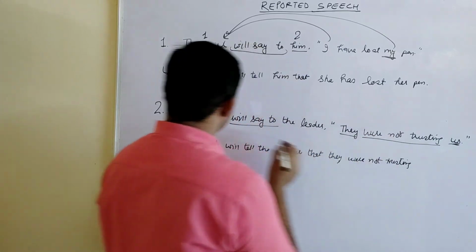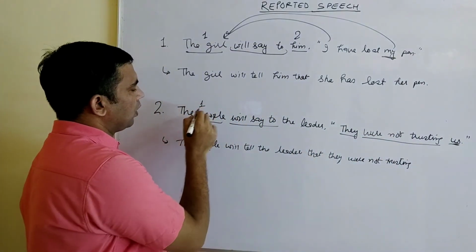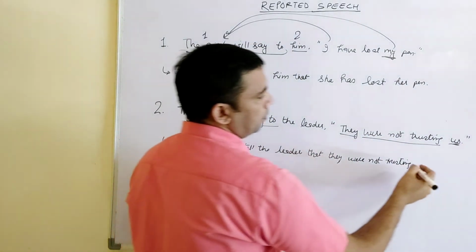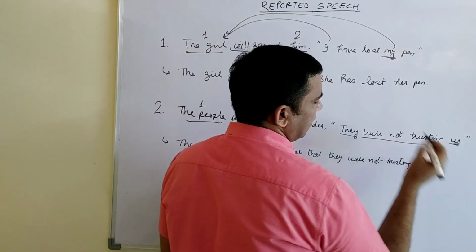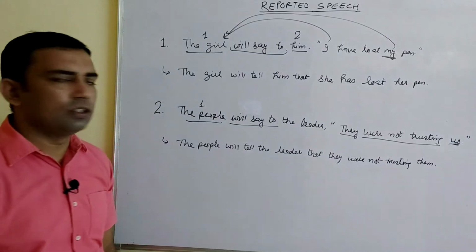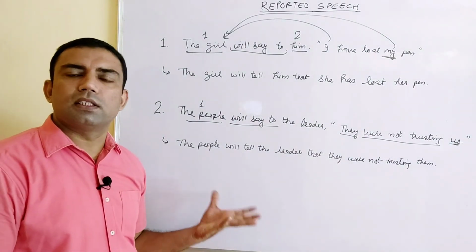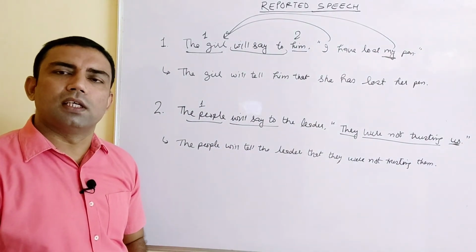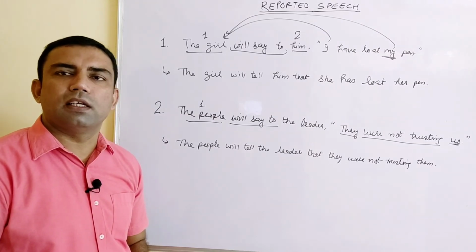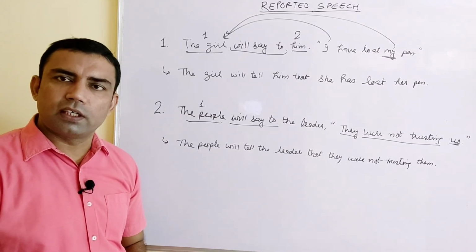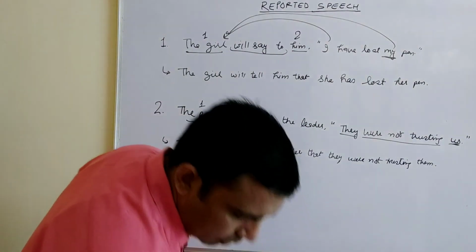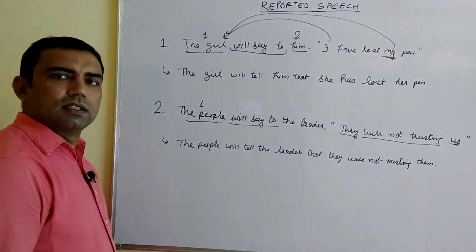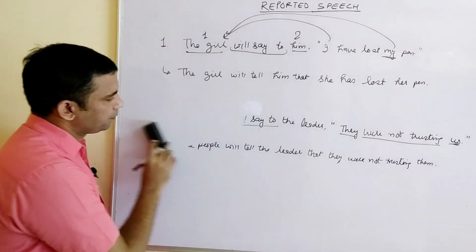Us is the first person pronoun, so us will go according to the first person. The people, plural, they will not trust, were not trusting them. Us will change into them, right? This is how we are changing direct into indirect speech in future tense. Got it? Clear? Now the one left is the reporting verb in past tense. Let's talk about that.